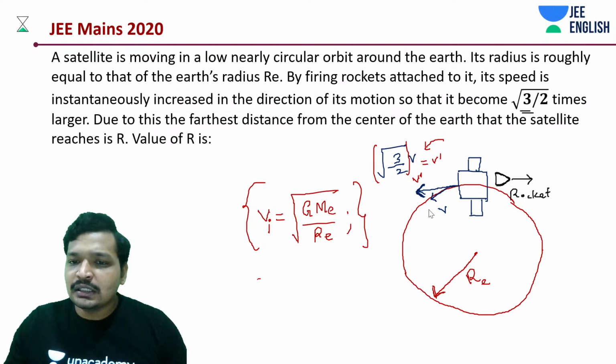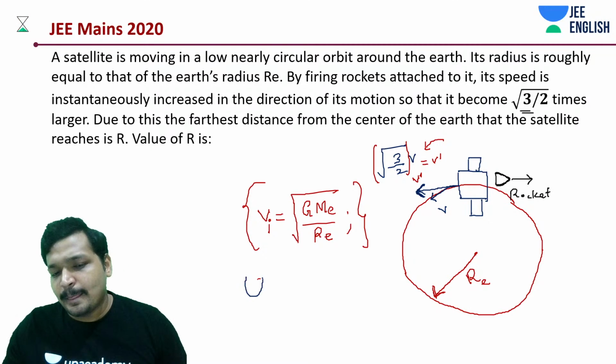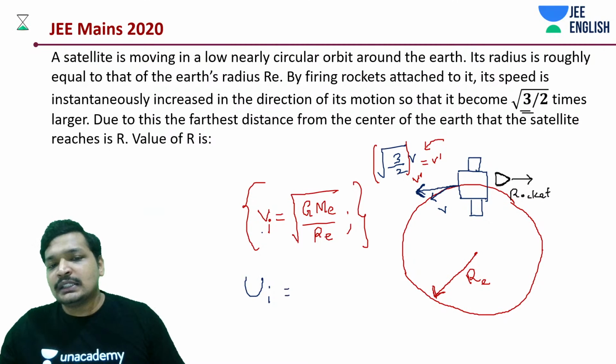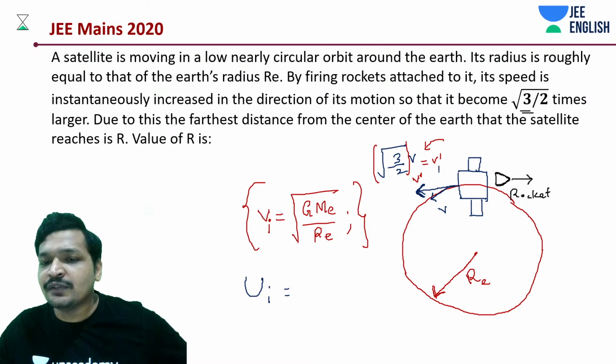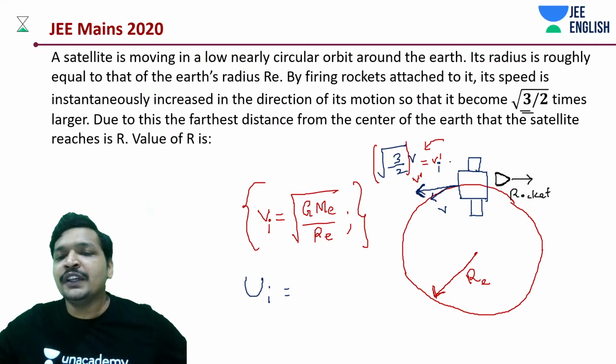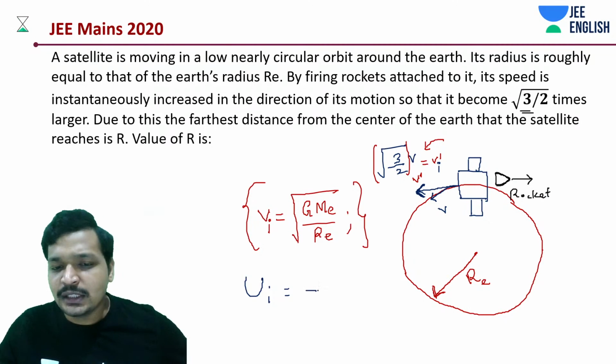what is the potential energy? This is no more vi. We will have something known as vi dash, and v final is going to be 0. This is how much?